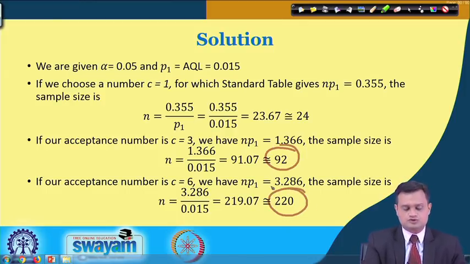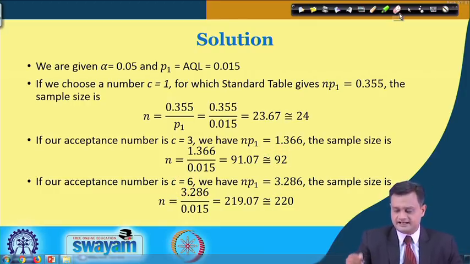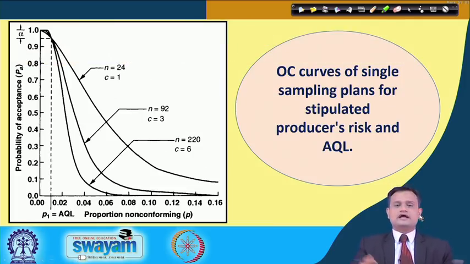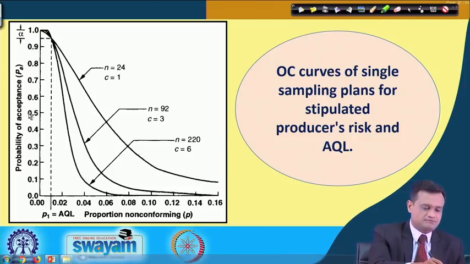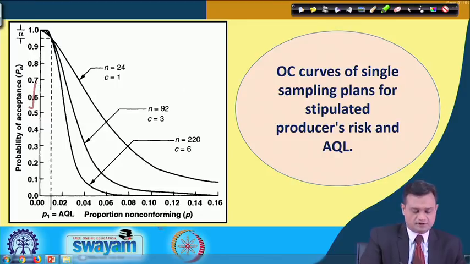Same way this will be 220 for C is equal to 6. Now once I have done this calculation, you can easily plot your operating characteristic curve for single sampling plan for stipulated producer's risk and AQL. So I referred AQL, I referred Grubbs table for typically stipulated producer's risk, and this is where I get the probability of acceptance, probability of non-conforming.